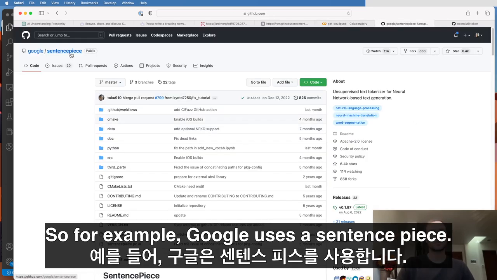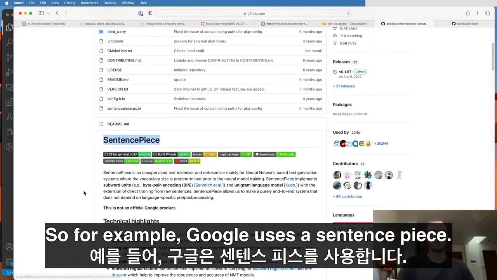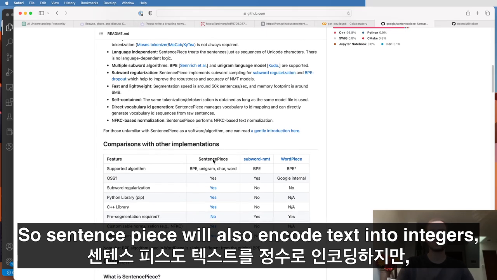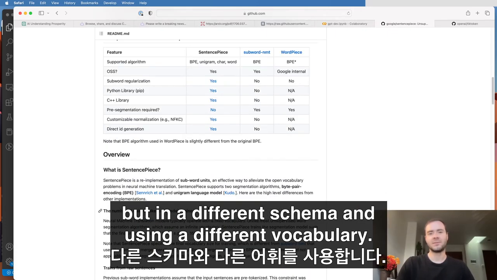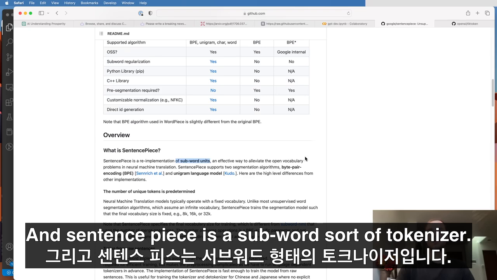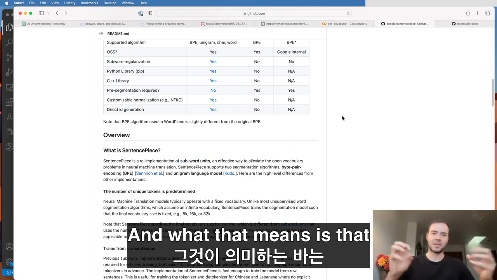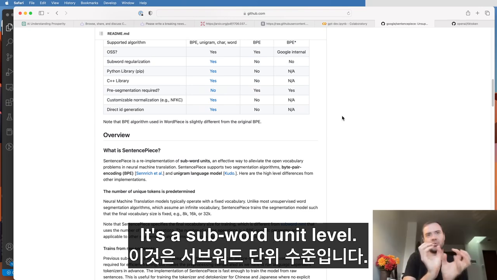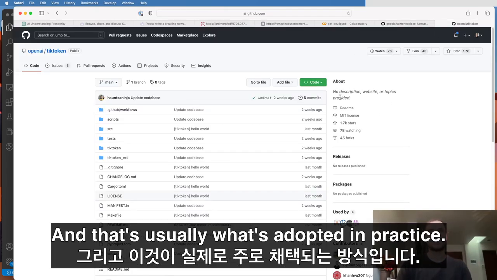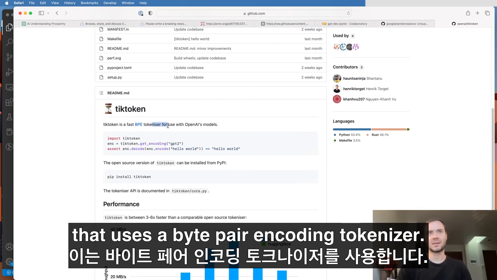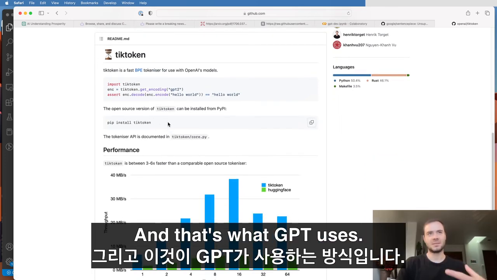For example, Google uses SentencePiece. SentencePiece will also encode text into integers, but in a different schema and using a different vocabulary. SentencePiece is a subword tokenizer, and what that means is that you're not encoding entire words, but you're also not encoding individual characters. It's a subword unit level, and that's usually what's adopted in practice. For example, OpenAI has this library called TikToken that uses a byte pair encoding tokenizer, and that's what GPT uses.